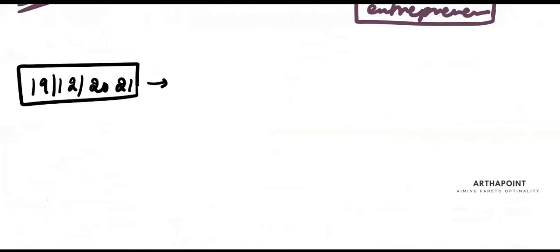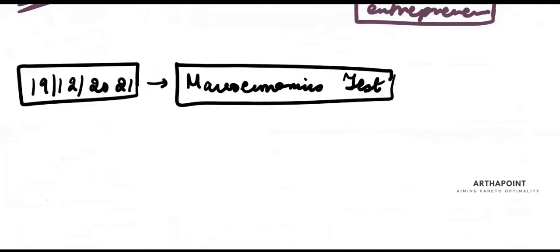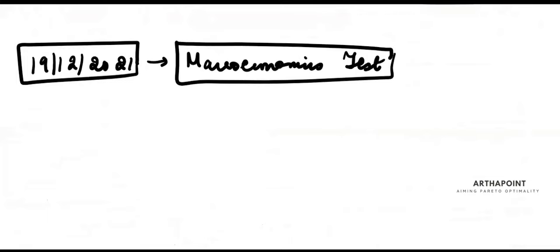On 19/12/2021, we will have our full-fledged macroeconomics test. Even if you are not able to do the syllabus completely as per the schedule, you should still sit for the test. That is important. You should not skip the test. It is okay if out of 60 questions, you are only able to attempt 40, you're only able to attempt 30, but you should sit for each and every test. You should try each and every assignment, even if you are not completely done with that day's course.